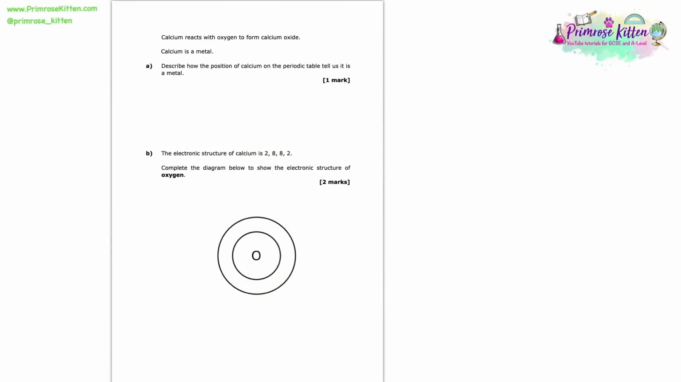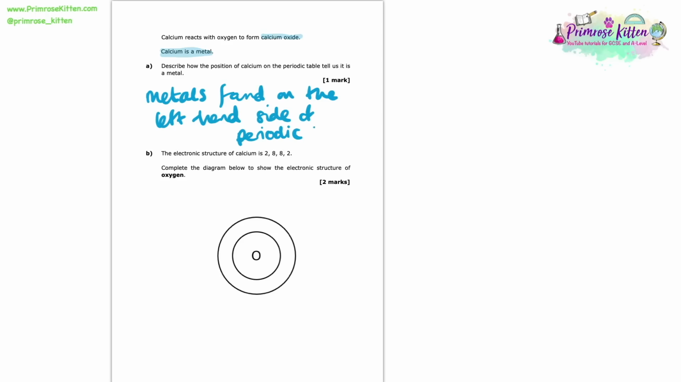Here we are told that calcium reacts with oxygen to form calcium oxide. We're told that calcium is a metal. And we're asked in this question to describe how the position of calcium on the periodic table tells us that it is a metal. So this is a little bit of knowledge that you're expected to know about the periodic table. We find metals over on the left-hand side of the periodic table, whereas the non-metals are found over on the right-hand side. So if you were to look at a periodic table, look for calcium, which is in group 2, you can see that it is indeed on the left-hand side of the periodic table.